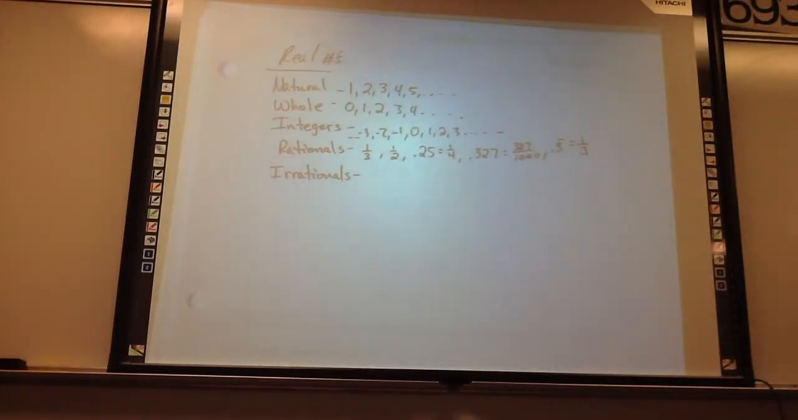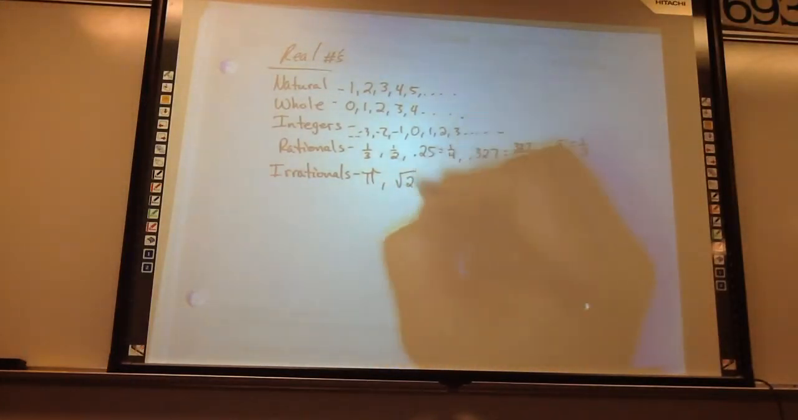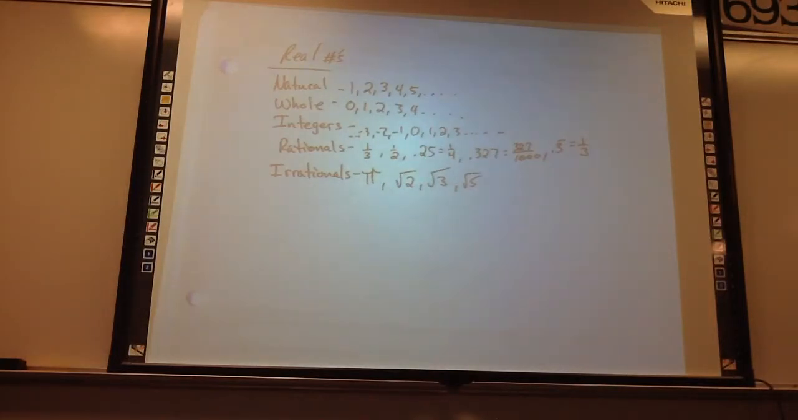Irrationals are decimals that go on forever and don't repeat. Pi is one example: it goes on forever and never repeats. Other examples are numbers like the square root of 2, the square root of 3, the square root of 5. Wait, I have a question. What do you mean it never repeats? Like 0.3333 repeats itself over and over.